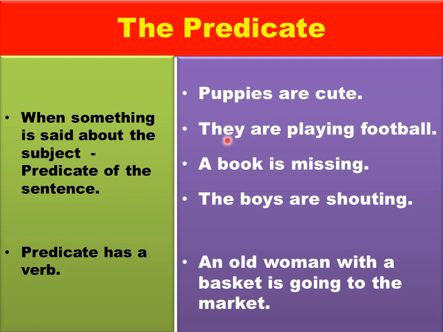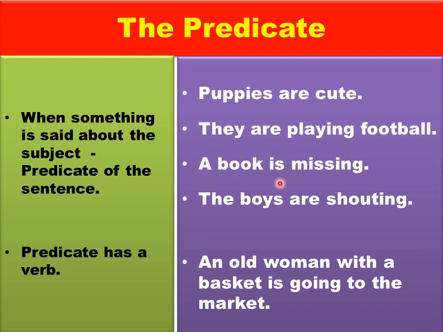Now, let's see the next sentence. They are playing football. Here you are talking about "they". So, this is the subject. And what is that they are doing? It is telling something about the subject. This part is telling something about the subject. So, this you call the predicate. Here you can see the verb. So, in the predicate, definitely there will be a verb, right?